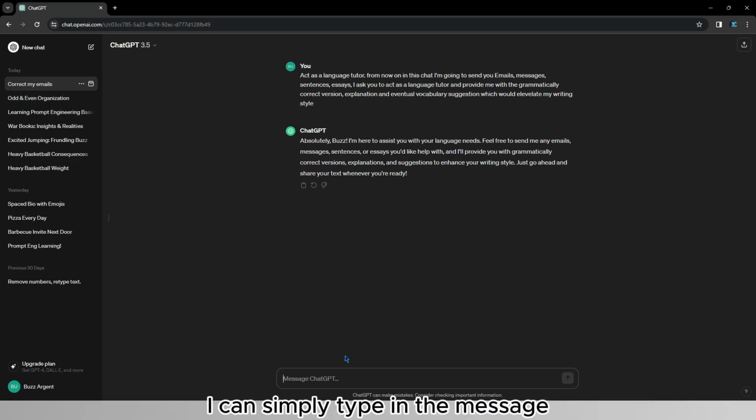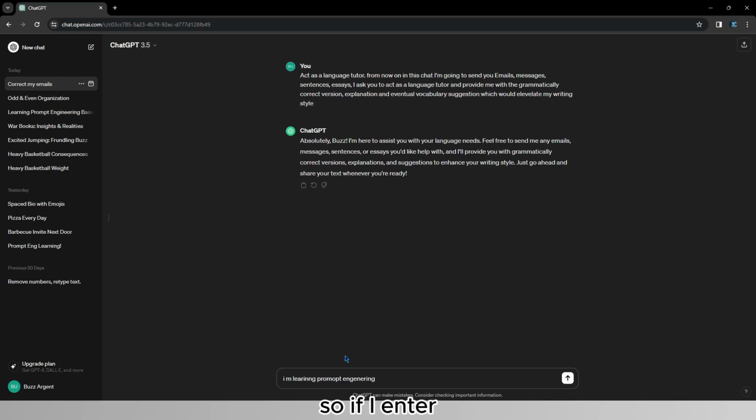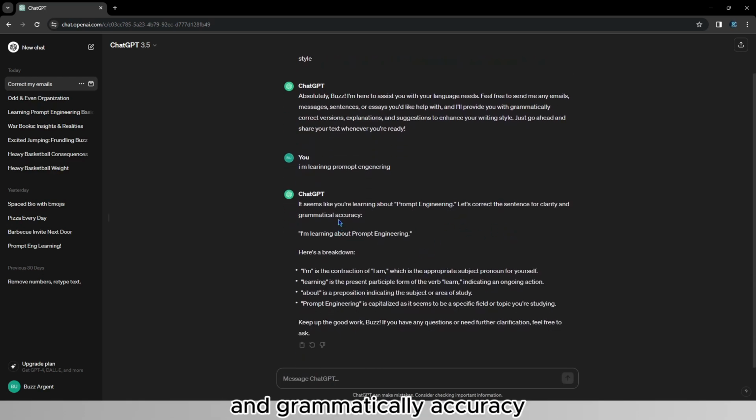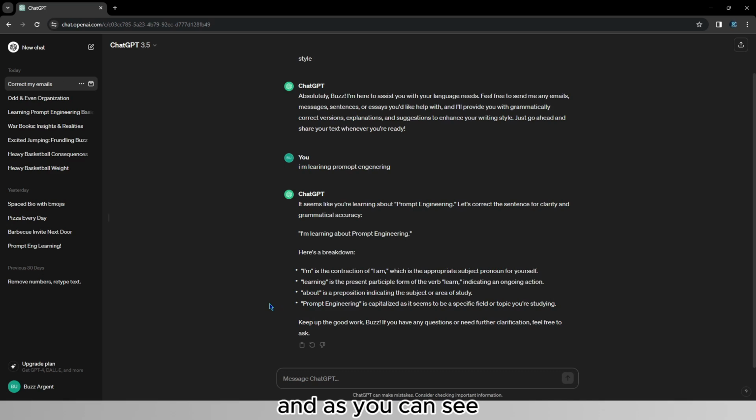I can now go ahead and type in my message without having to prompt it. I can simply type in the message, copy and paste, or for example, let's use the sentence that we've used until now. So if I hit enter, that is going to correct the sentence for clarity and grammatical accuracy. And as you can see, it corrects it, and it explains with bullet points. And as you can see, it has acted as a language tutor.